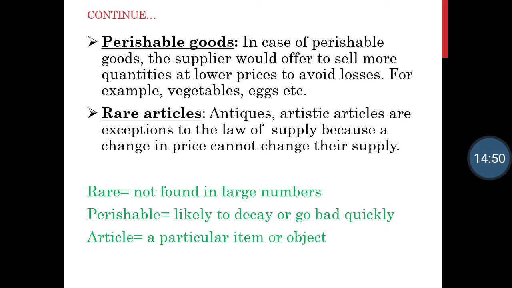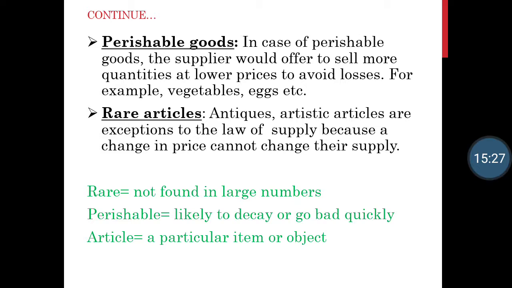These rare articles are either found in nature, or else some paintings are very unique, very artistic, very rare in nature. So even if you are ready to pay more, you will not get such articles in more quantities. So rare articles are also an exception, where even if the price is higher, the quantity supplied will still be less, because they are rare articles.